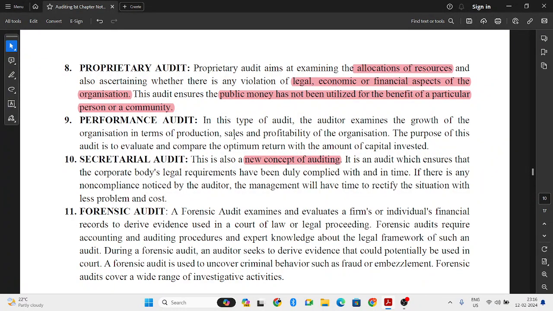Hope you have understood the types of audit very well. In my next video, I'll come back with advantages and disadvantages of auditing.